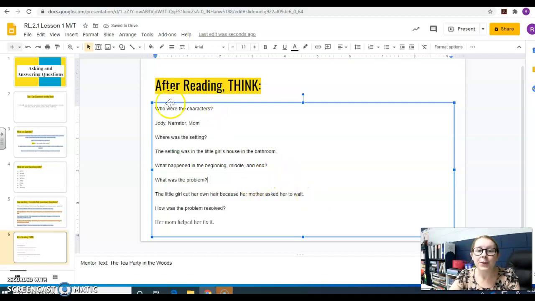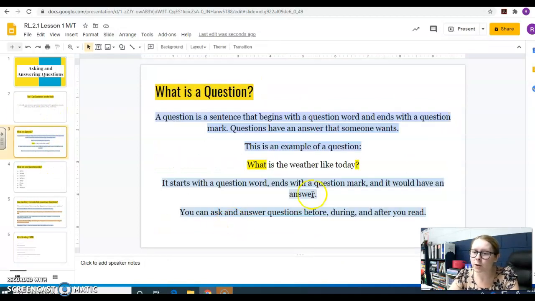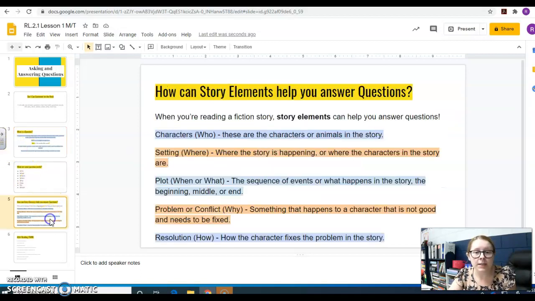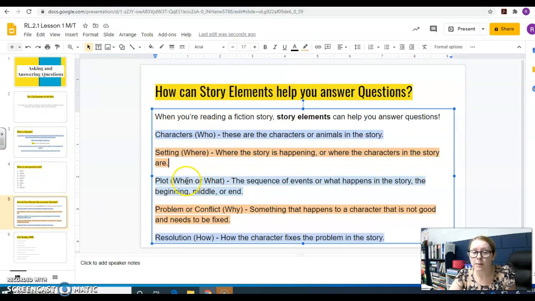All right. So that's what you're going to be thinking about, boys and girls, while you are reading your stories and while we are reading in small group together. Okay, so be thinking about what makes a question, those question words, the question mark at the end. How do you know that a sentence is a question? Look for those pieces and be thinking about those story elements, characters, setting, plot, the problem, and how they fix that problem. All right, thank you for listening, boys and girls.